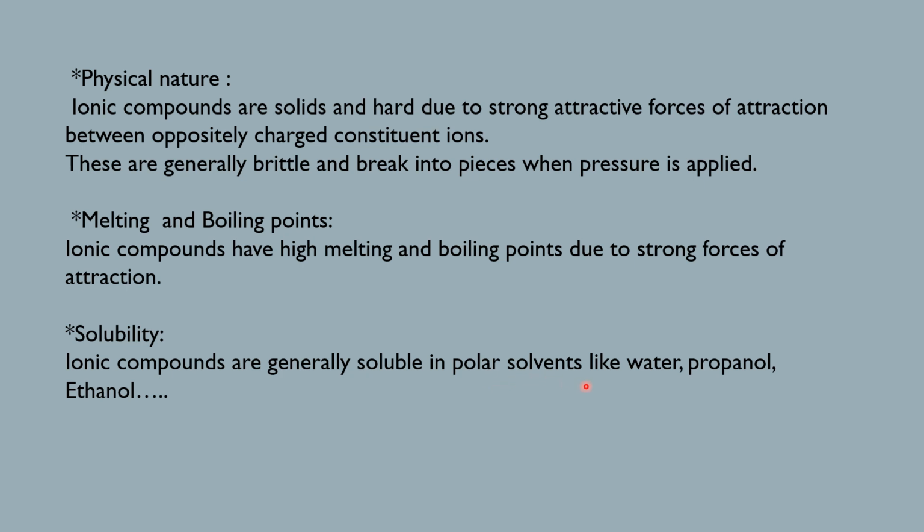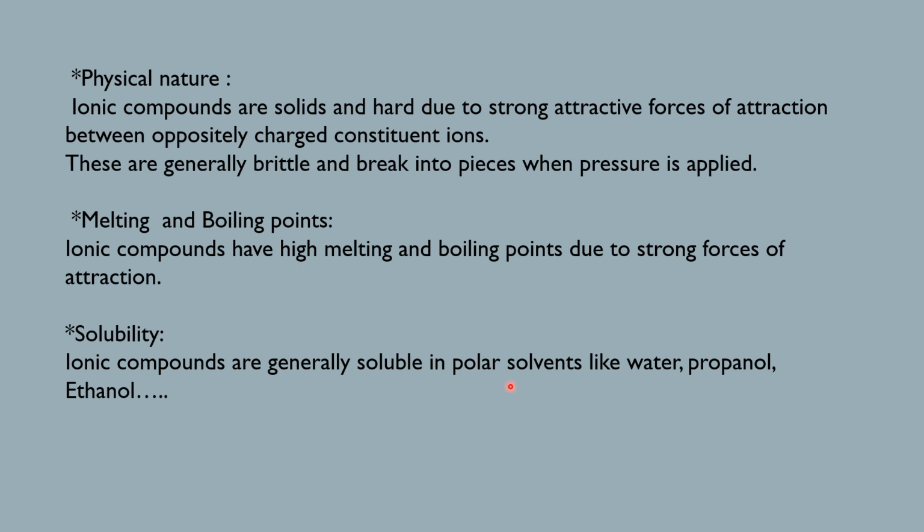For example, when you take water, it can be split into H plus and OH minus. Propanol, which has 3 carbon atoms present in it, and alcohol is OH. This you will be learning in the carbon compounds topic. Even this is also a polar compound. Ethanol, the same thing. So all the ionic compounds are generally soluble in polar solvents.